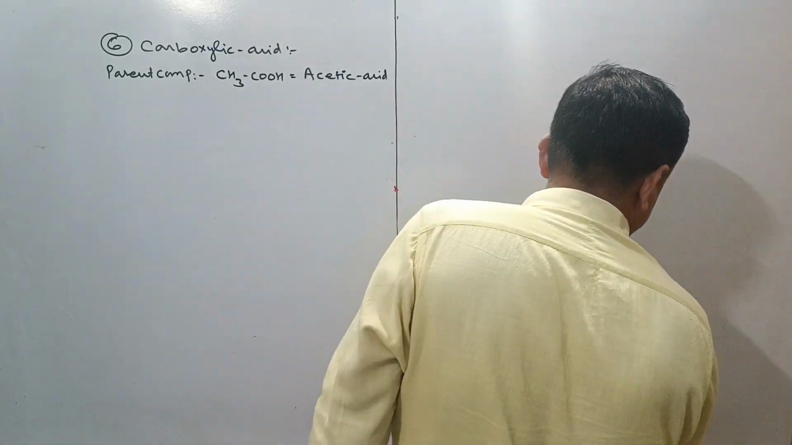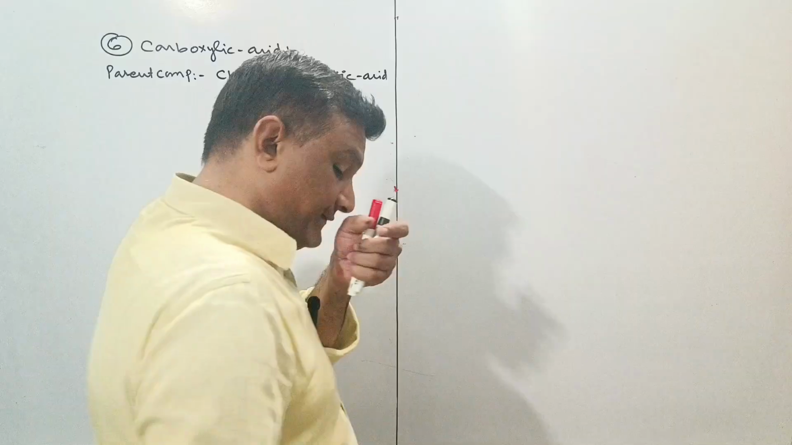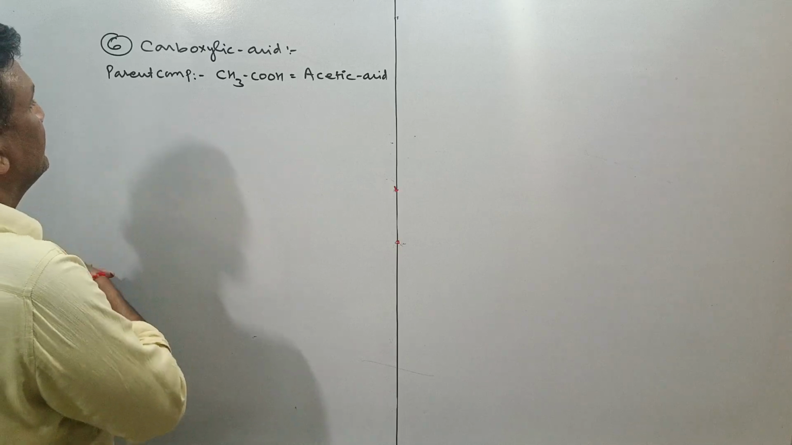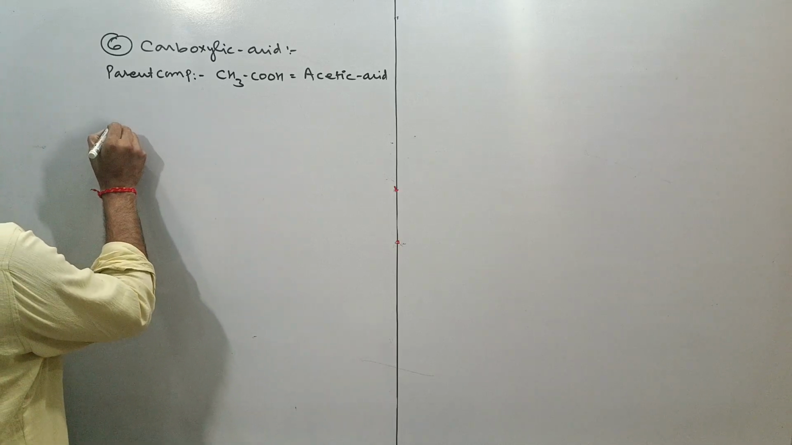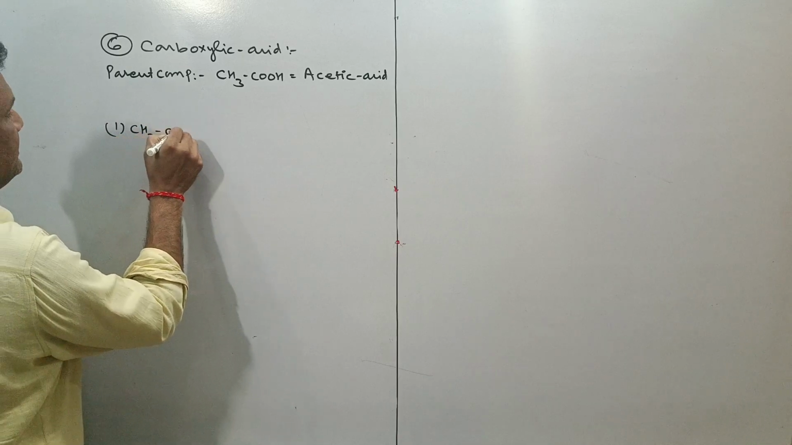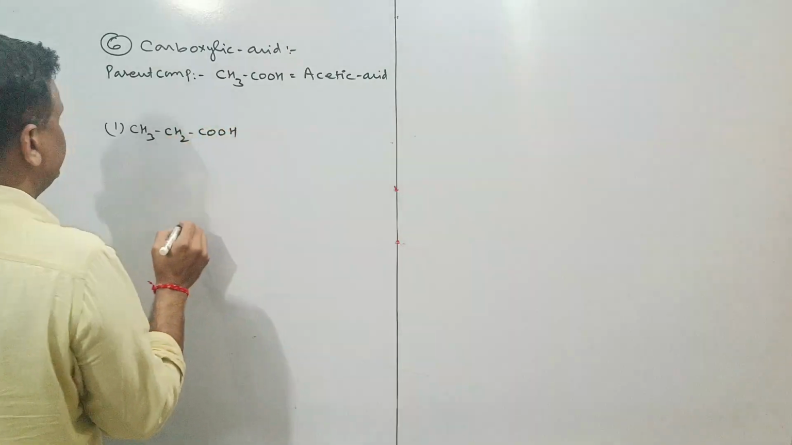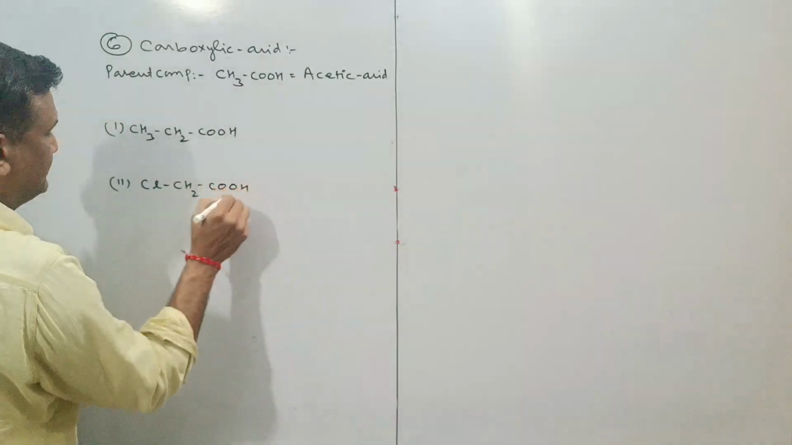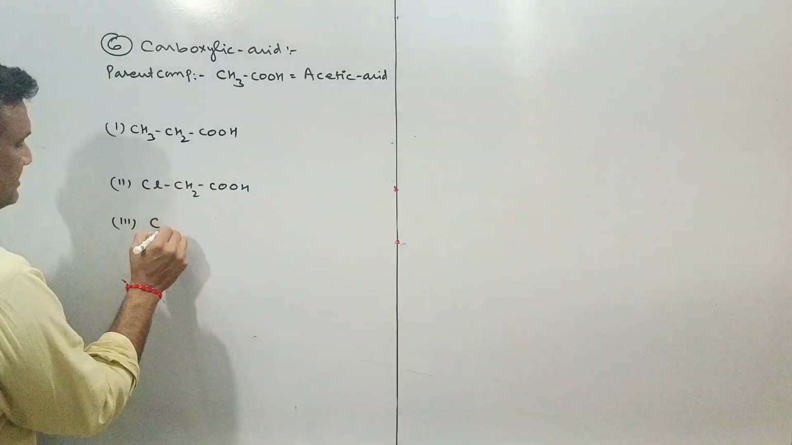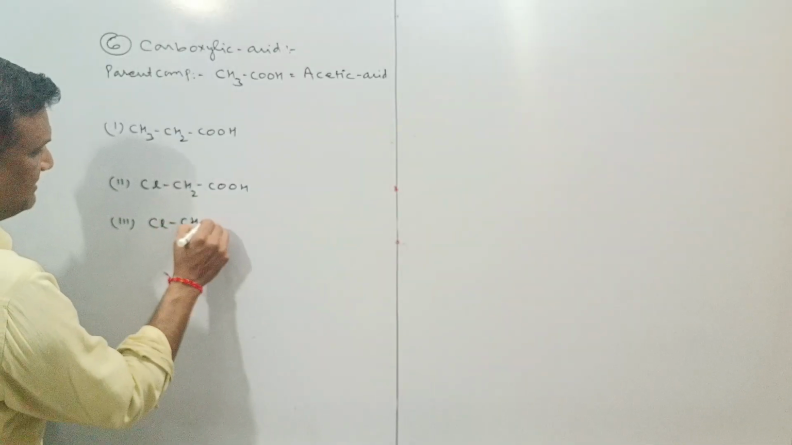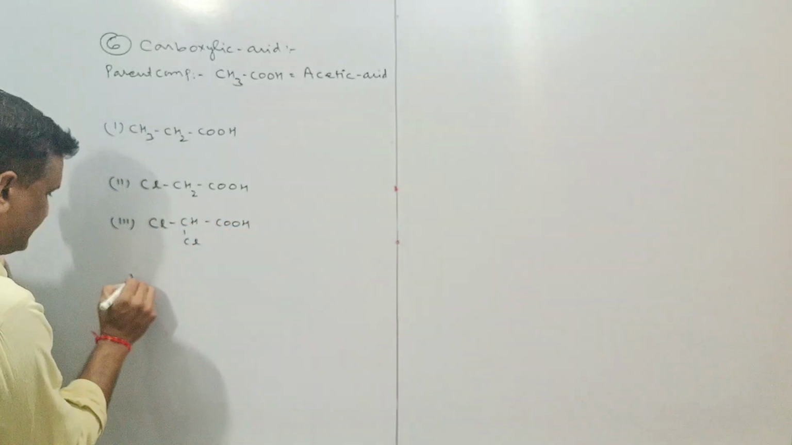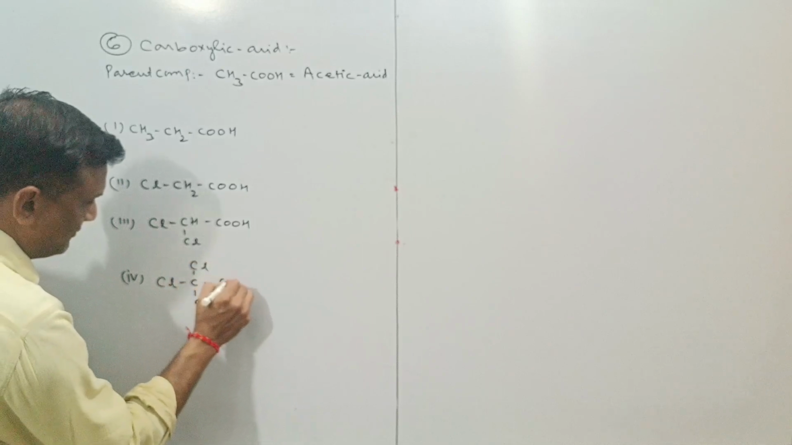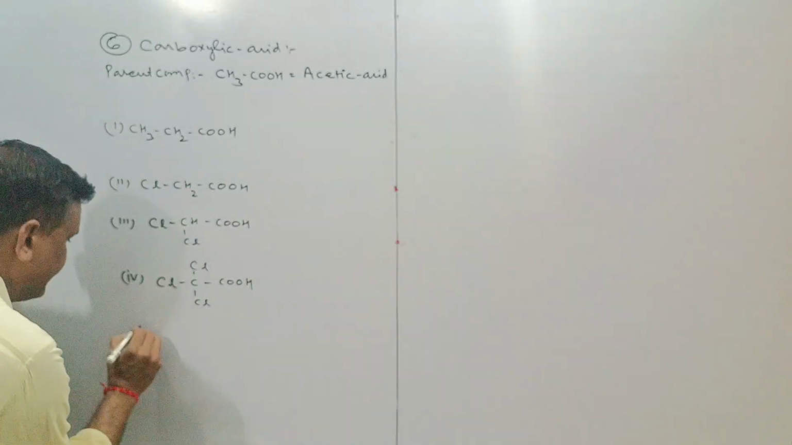So first of all, we'll go with the first compound as a practice. This is the first compound, CH3CH2COOH. This is the second compound, ClCH2COOH. Third compound, this is the ClCHCl COOH. This is the fourth compound, ClCCl ClCOOH. This is the fifth compound.